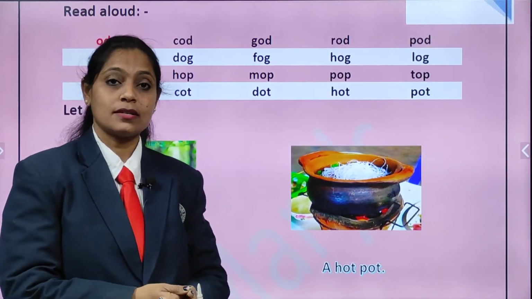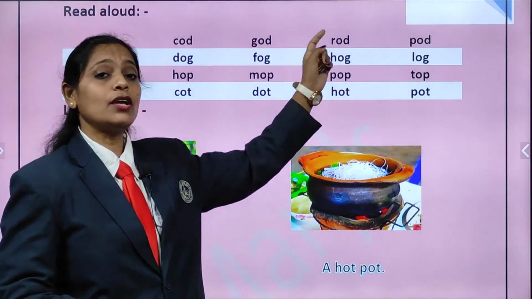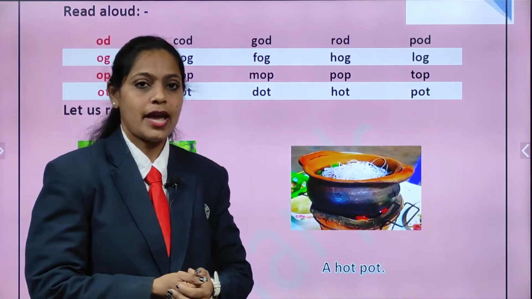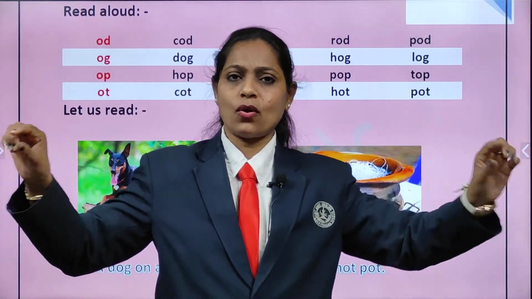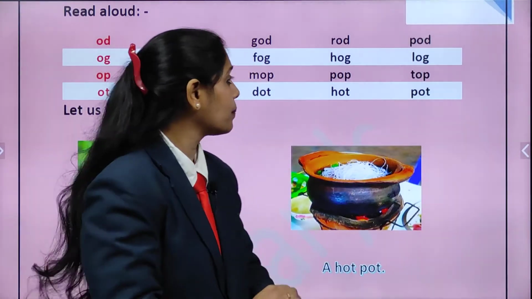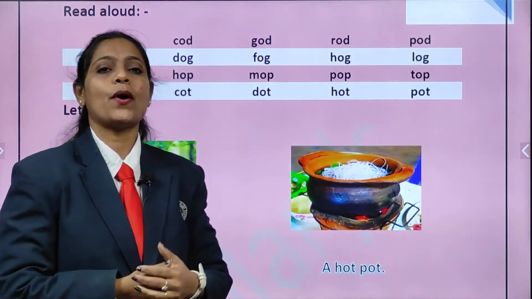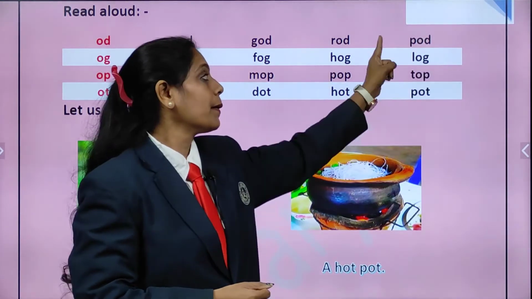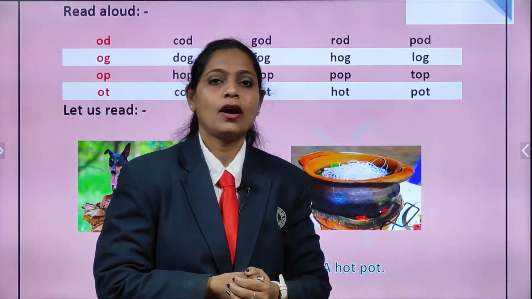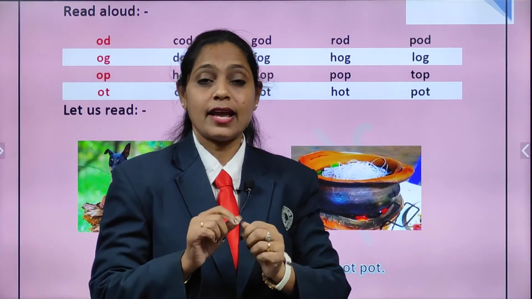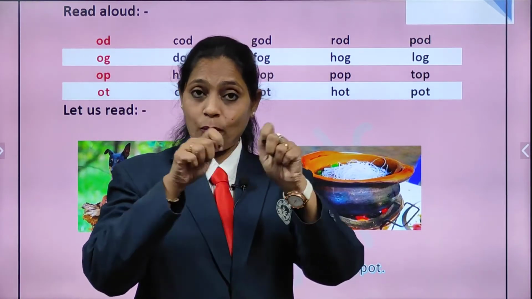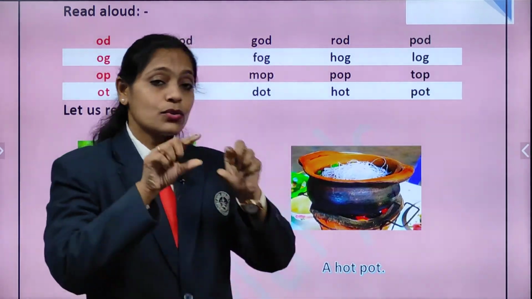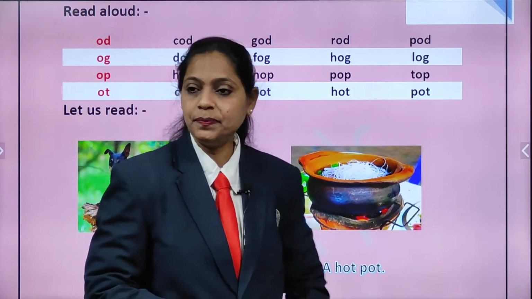R-O-D, rod. Again, children, R-O-D, rod. Yes, a rod is a big iron rod. Okay. P-O-D, pod. All of you like green peas, right? Yes, and they have a covering. What do we do? We open that covering and take out the green peas, and mummy cooks them, right? So, that covering is called a pod.